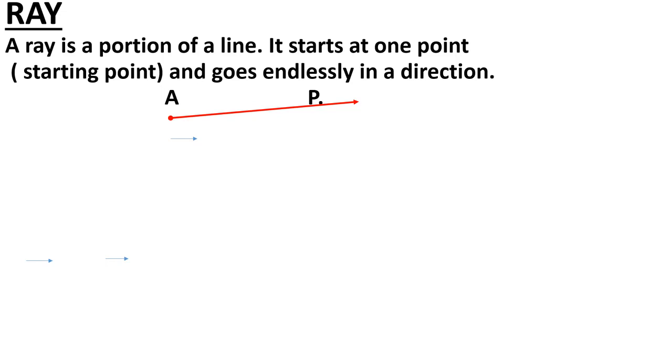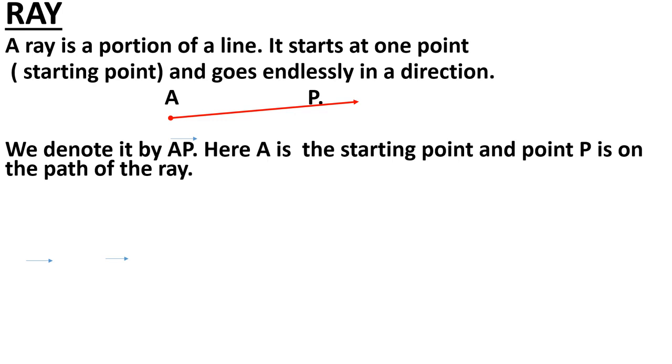Point P is on the path of the ray. It is on the way. So we denote it by ray AP. Here A is the starting point and point P is on the path of the ray.